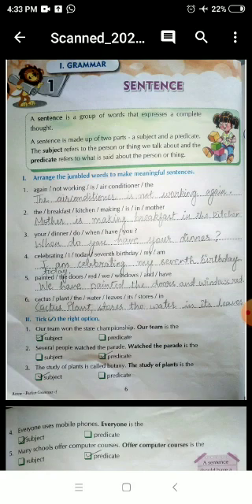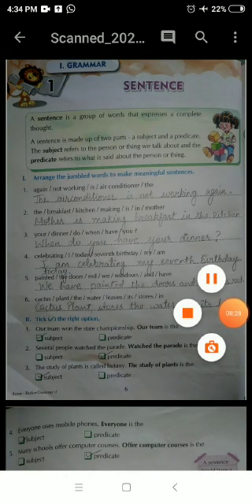So students, this is a very easy chapter. A sentence is a group of words divided into two parts, subject and predicate. It has 4 types: declarative, imperative, exclamatory, and interrogative. Declarative sentences are simple sentences where we just give information. Imperative sentences are where we give a command, request, suggestion, or advice. Exclamatory is where we express strong emotion like happiness, excitement, anger, or confusion. An interrogative sentence is where we ask a question and it ends with a question mark. So this is easy, and we have already done the exercises of this chapter.